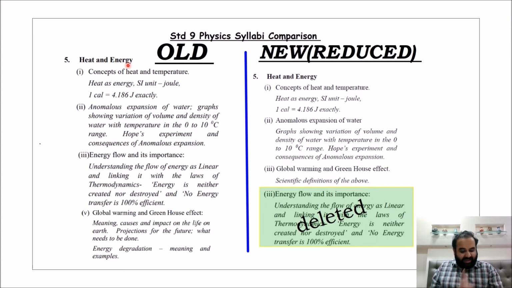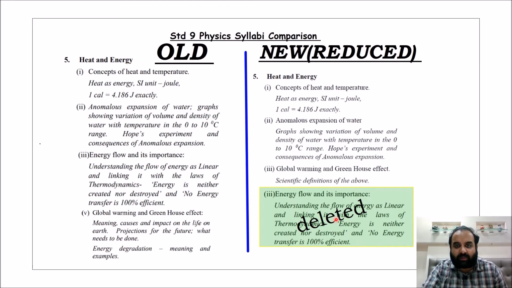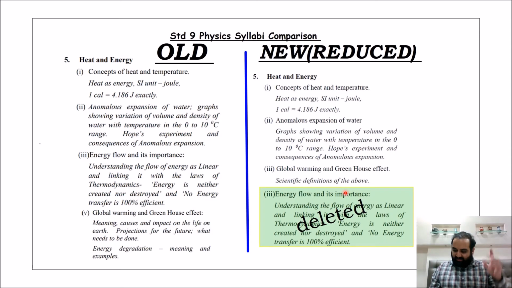But in the D part, if you all can come, dears, and see, thermodynamics and all these parts are deleted, but global warming and greenhouse effect, scientific definitions of the above, remain. So the detailed discussion there of how the greenhouse effect happens and all those parts will not be there.